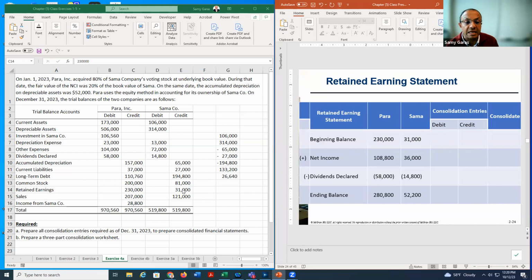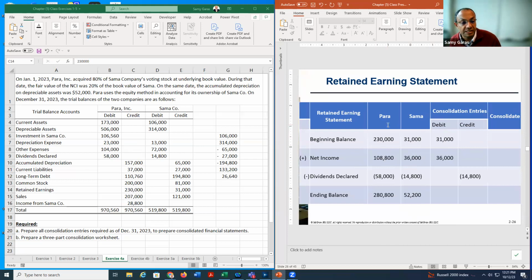31,000, then plus net income, which is the net income for the parent 28,800 and subsidiary 7,200. If you add them, you get 36. Minus dividends, which is given here, 14,800, we get the ending balance. Then we need to close off the accounts for the subsidiary.